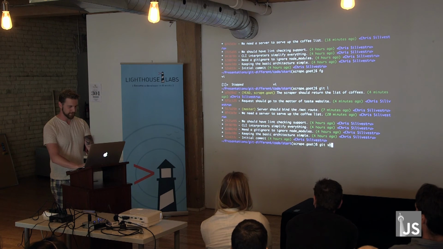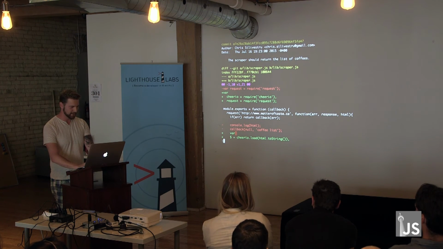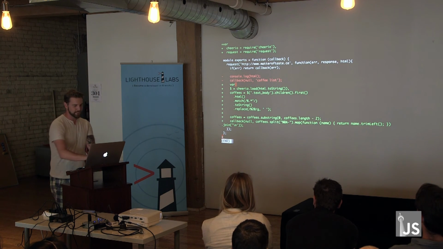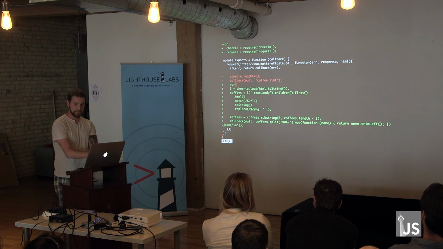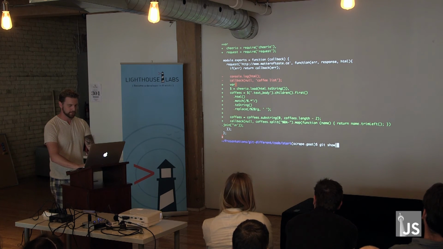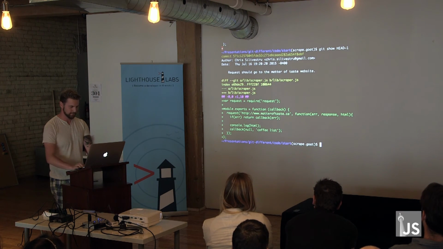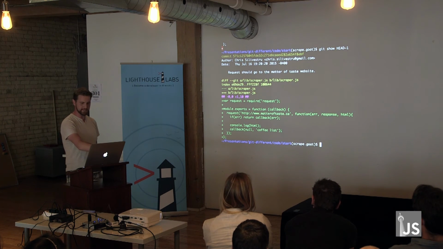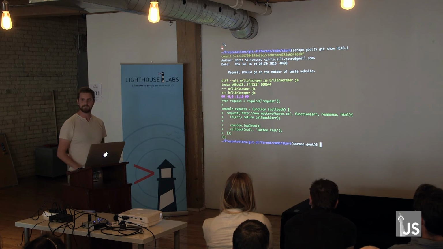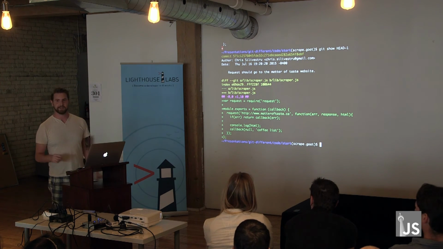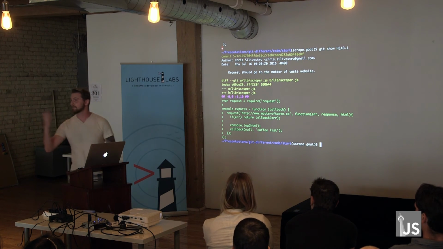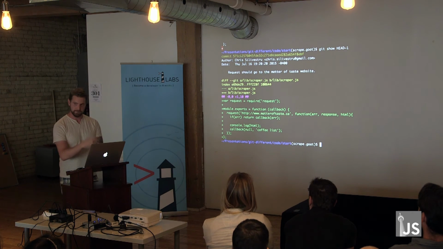If I were to show the last one, what we did here was we actually changed the commit to get the list of coffees, but if I were to show the one before that, yeah, then this is an intermediary step. I did this commit so that I could make sure that I could get stuff from Matter of Taste, and then after the fact, continue. This commit isn't needed.